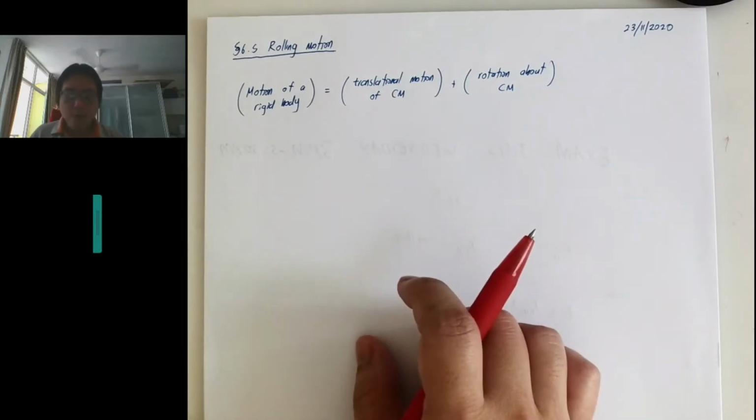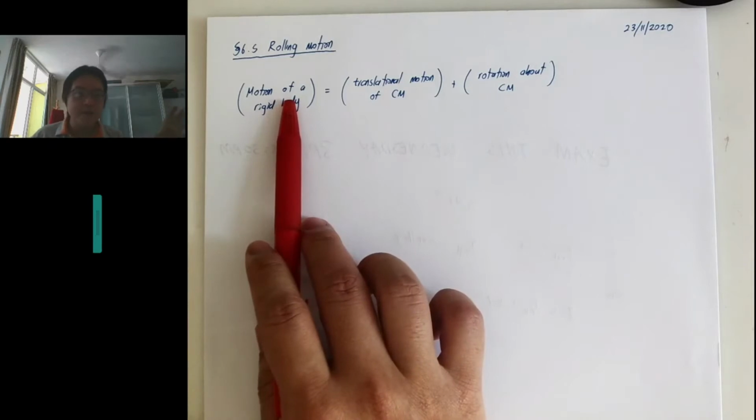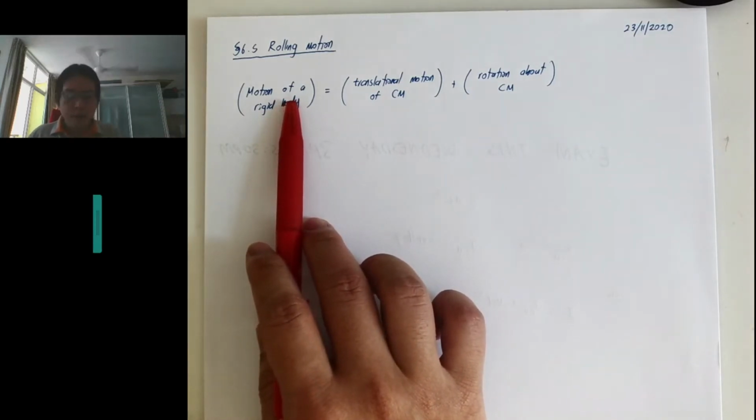So what is rolling motion about? Okay, so rolling motion is about the motion of an object rolling along, usually it's on some surface, but generally speaking, it could be anywhere, right? So we have some sort of a rigid body. Rigid body has some size.